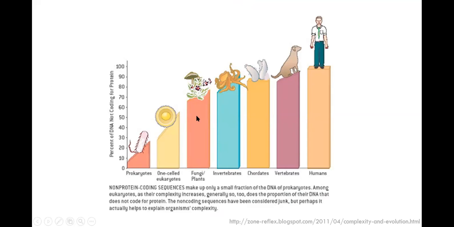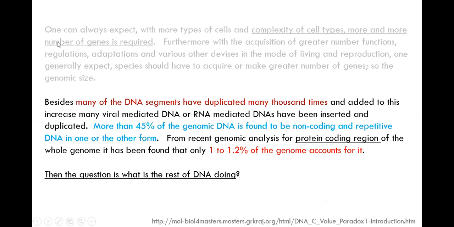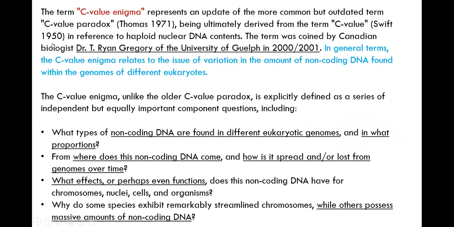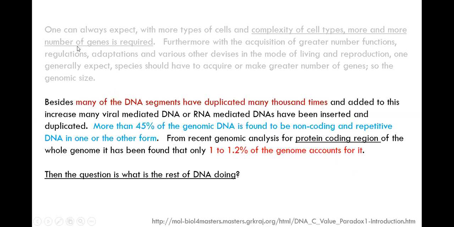Why do we talk about this? Because you should not consider only protein coding genes. You should also consider the evolution of non-coding sequences. That explains the complexity of the organism, since non-coding DNA also has a lot of regulatory gene functions. Coming to a conclusion on the C-value paradox, we thought that complexity of cell types gives more genes, but that's not the case. We found a lot of non-coding and repetitive junk DNA as organisms evolve.